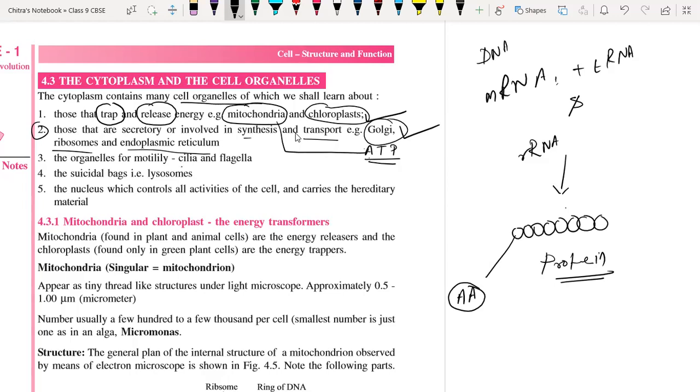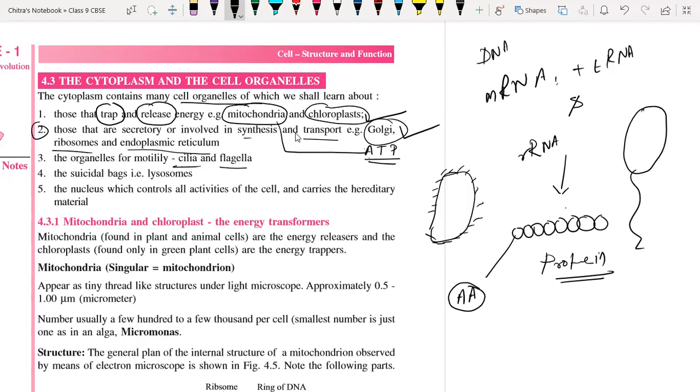Next is motility: cilia and flagella. See, cilia and flagella are not cell organelles, but they are present outside the cell, like this. These are called cilia, and flagella is like this. Generally flagella and cilia are present in microorganisms, and they help in translocation of the cell, because they are single-celled organisms.